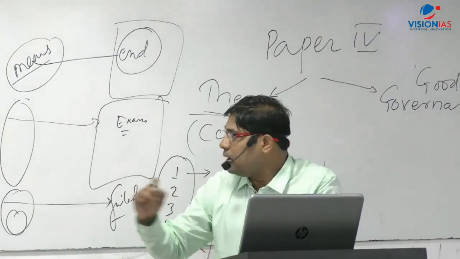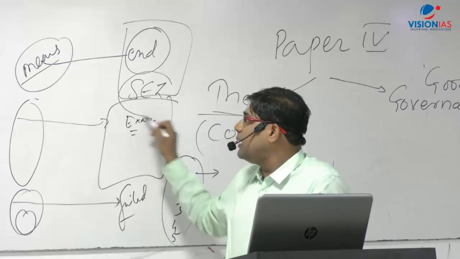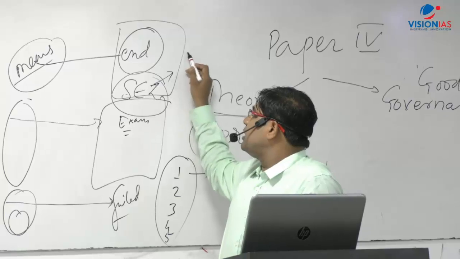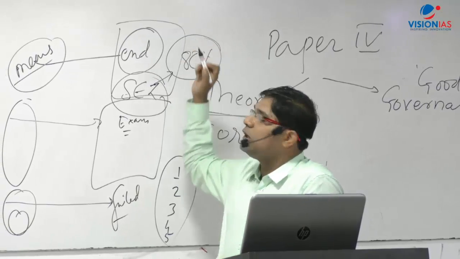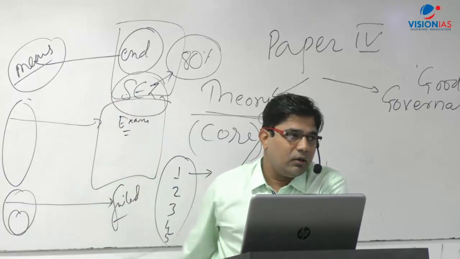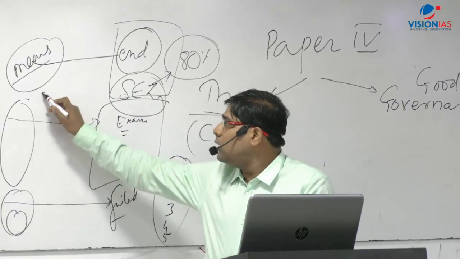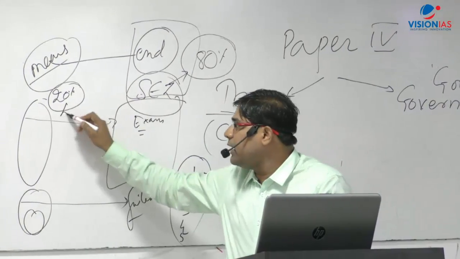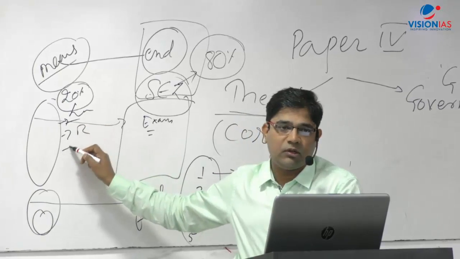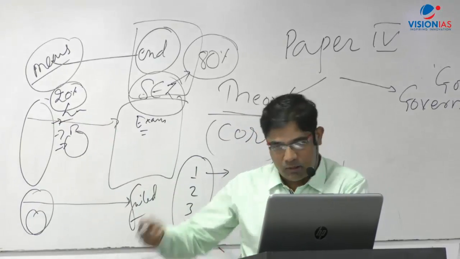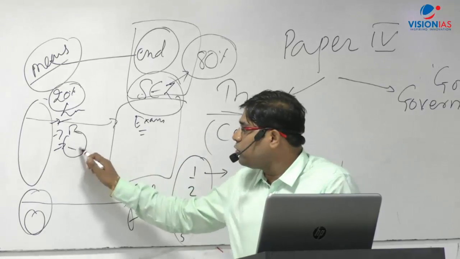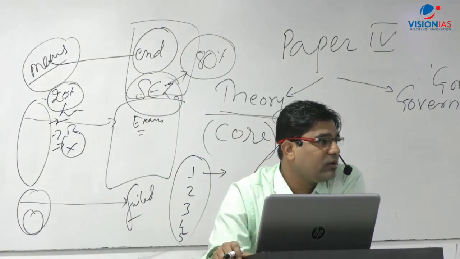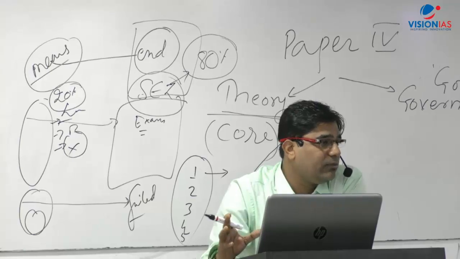For example, if an SEZ, a special economic zone, has to be created, and this special economic zone is going to benefit 80% of the area in a city, as per an assessment, but 20% of the families have to shift. There is land acquisition, there is an issue of rehabilitation, there are tribal communities maybe living in far-flung outskirts, and you need to remove these families in order to create an SEZ. A case study like this will be given to you, and they will ask what sort of ethical dimensions you understand.